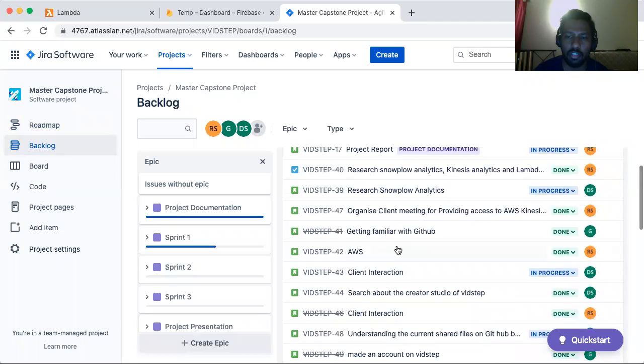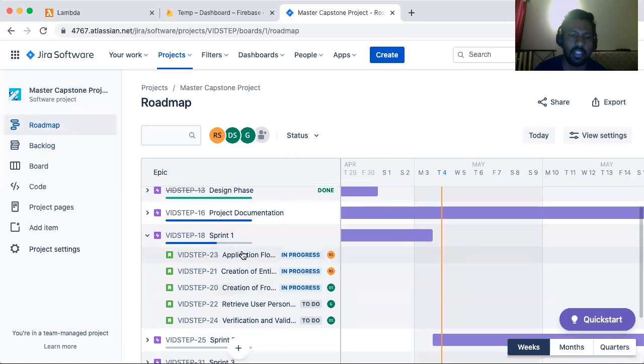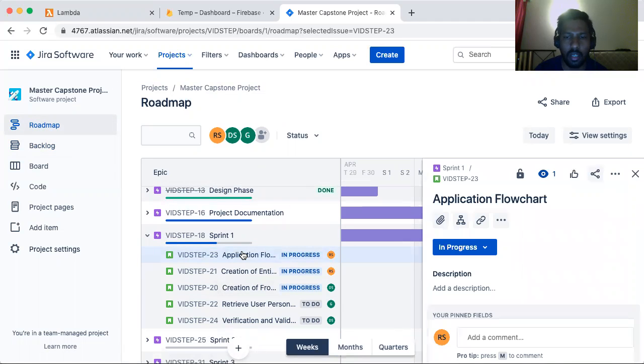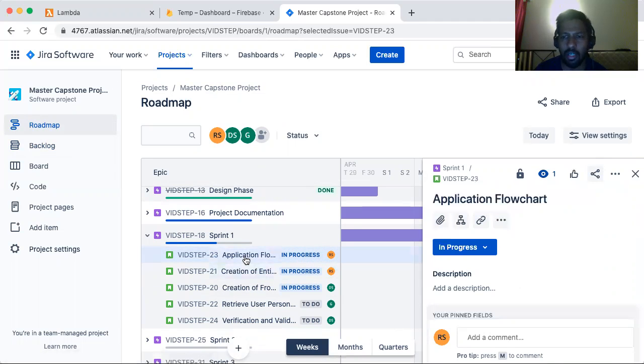And I went on to research about AWS, and I gained some ideas on how to utilize these software tools, for what purpose and at what point of time. And now I'd like to show my sprint work. I was assigned two tasks: application flowchart creation and creation of entity relationship diagrams. For this, I had a client meeting.